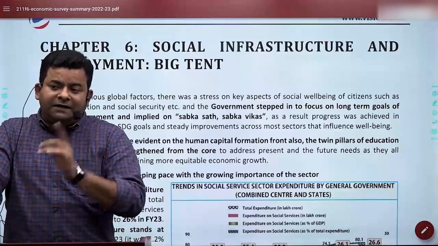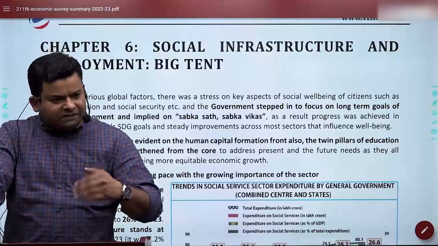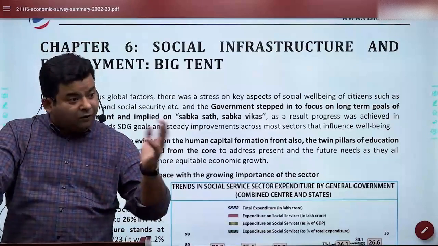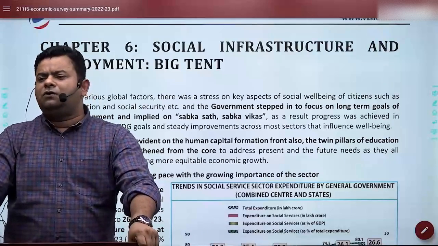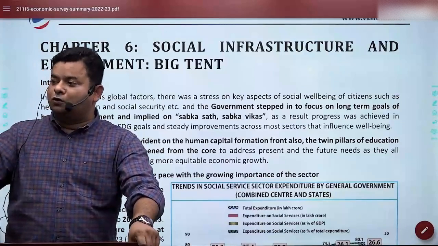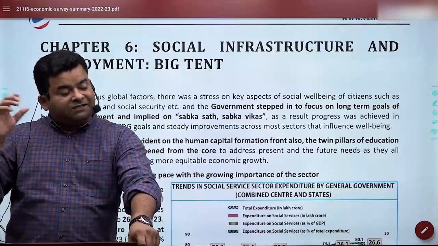It is not binding on the government to follow those advices. But what has been found is that when the Economic Survey says something, the Government of India does not just overlook it. We may not consider it in toto, in totality, but we listen to that.